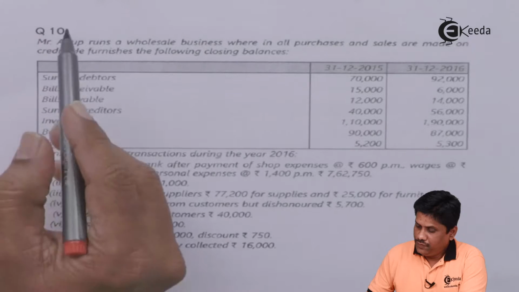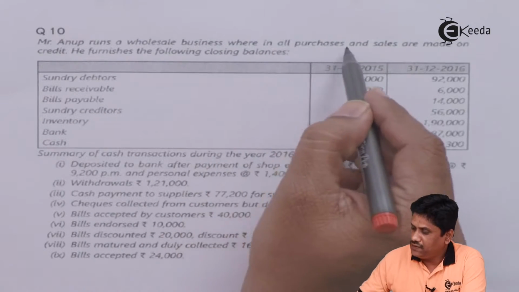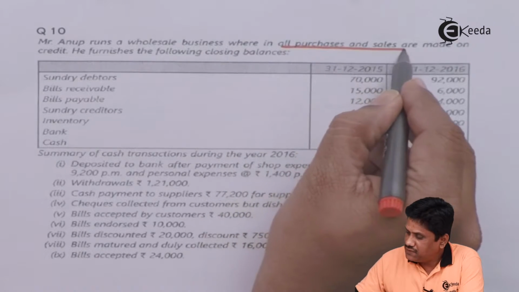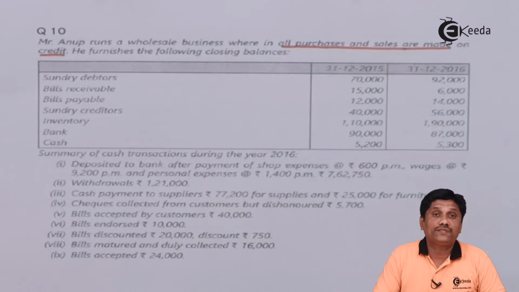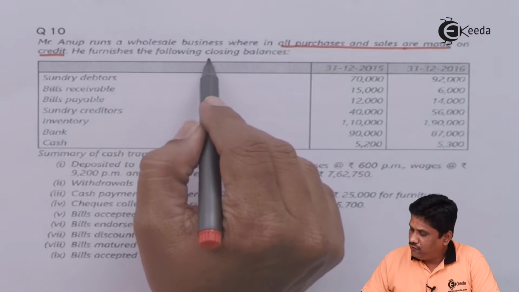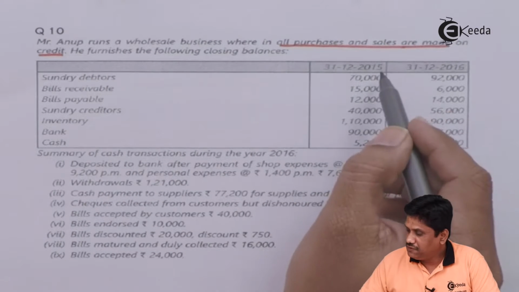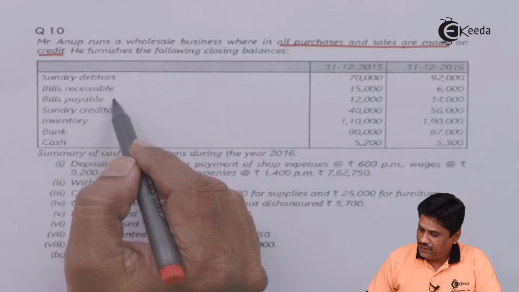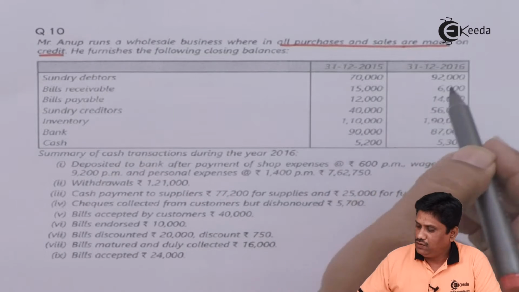Let's read the question. Mr. Anup runs a wholesale business wherein all purchases and sales are made on credit. That is very clear. That means there is an absence of cash sales and cash purchases. He furnishes the following closing balances on 31st December 15 and 31st December 16: debtors, bills receivable, bills payable, sundry creditors, inventory, bank and cash. You can notice all these balances are given.